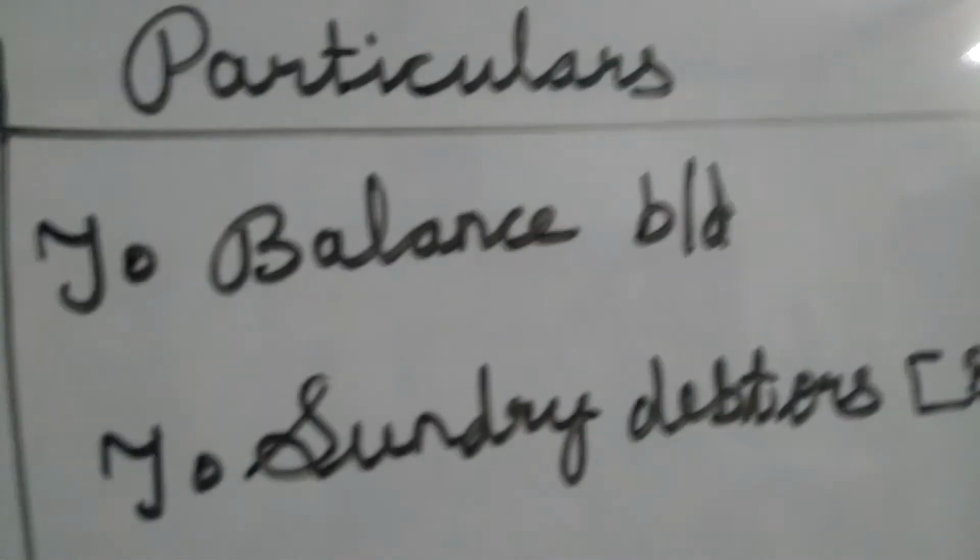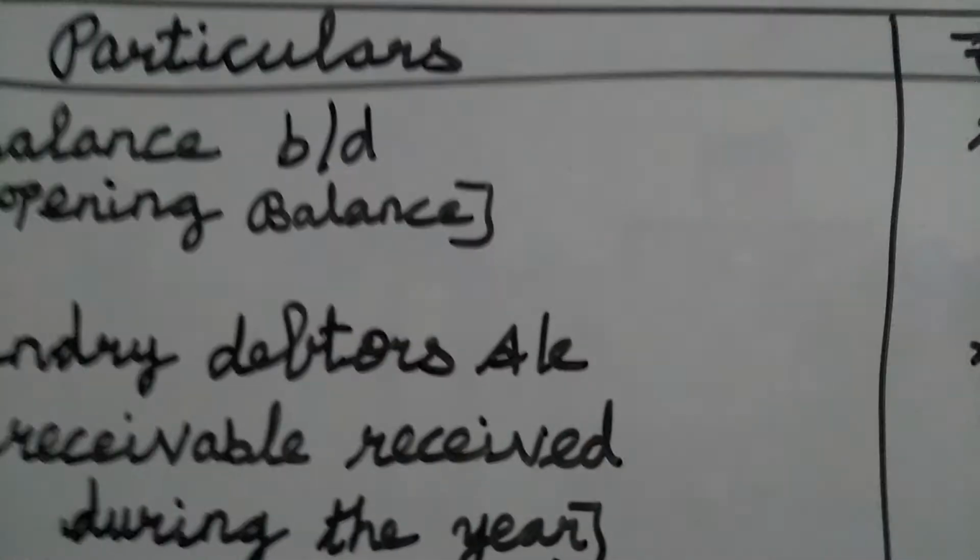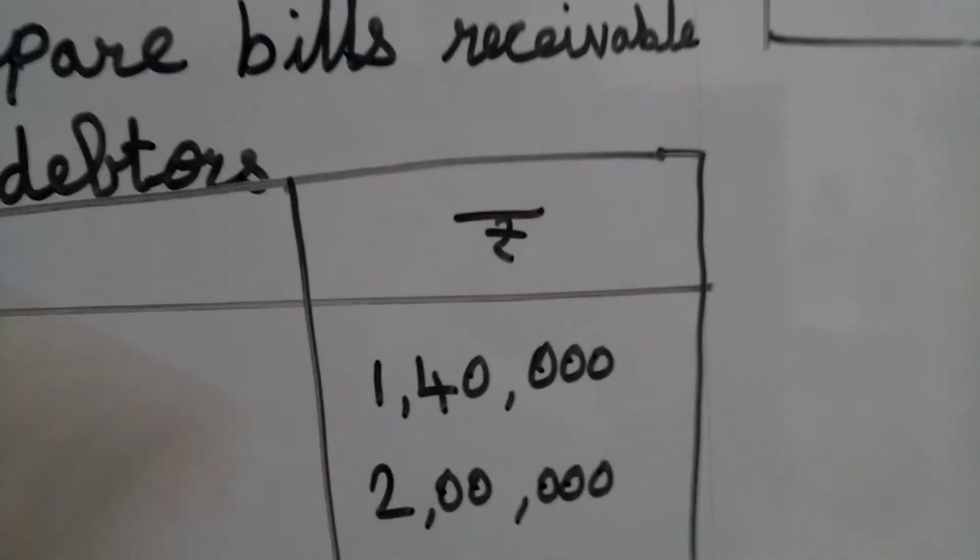Now we will write the debit aspect. See, on the debit side, which one alone will come? As per the format, we only want to bring the opening bills receivable. Bills receivable at the beginning of the year, how much? 1,40,000. That we want to write here: To balance brought down, 1,40,000, right? So now we have completed all four transactions.